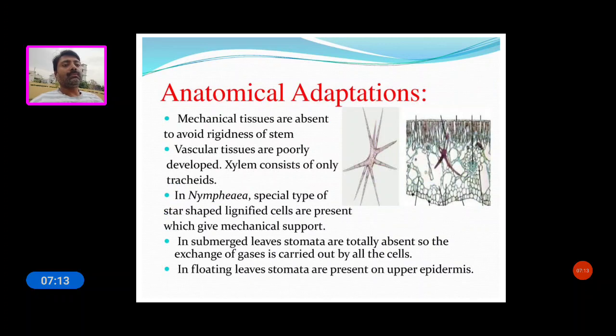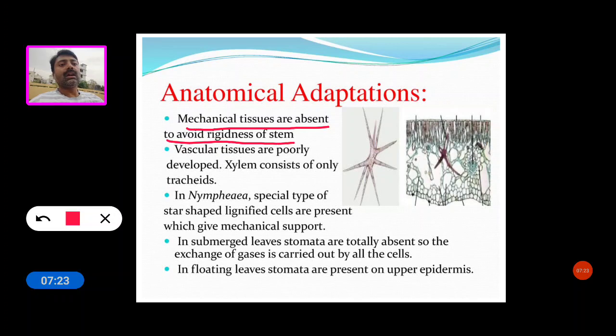Now see some more anatomical adaptations. Mechanical tissue is absent to avoid rigidity of the stem, and vascular tissue is poorly developed, meaning xylem consists of only tracheids.